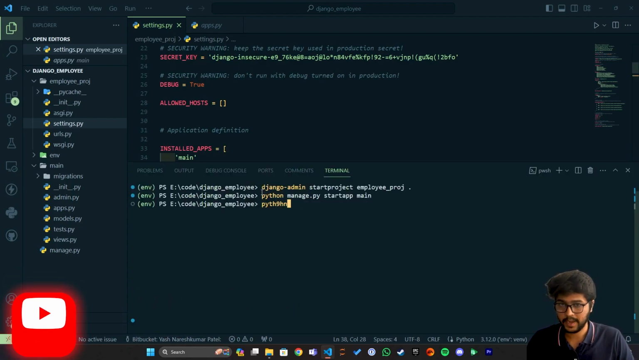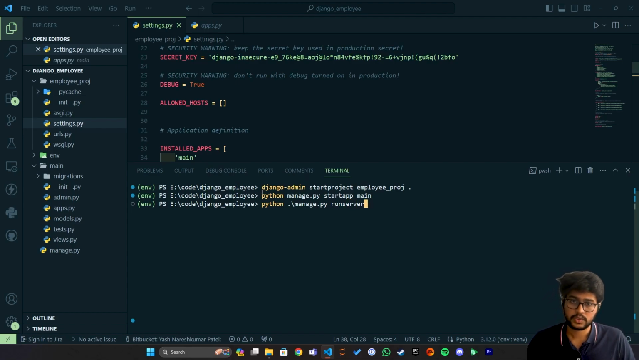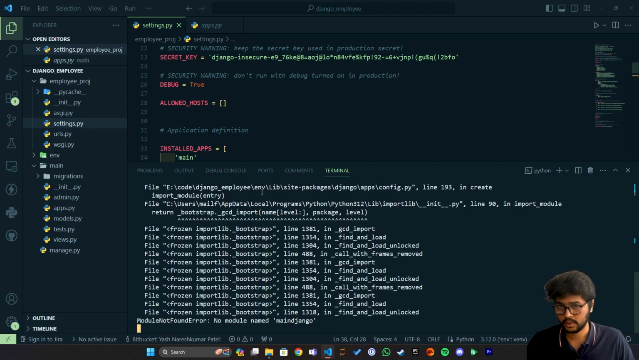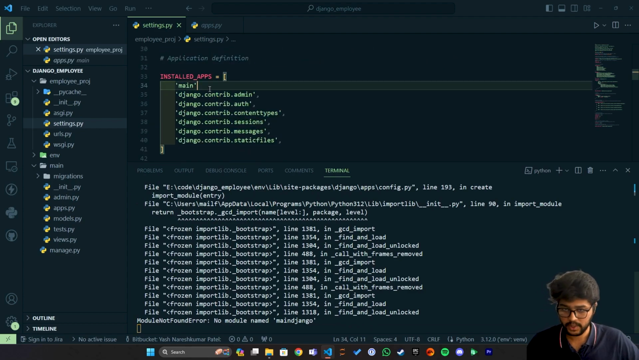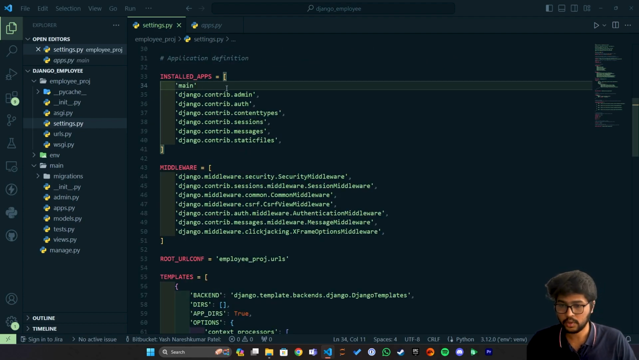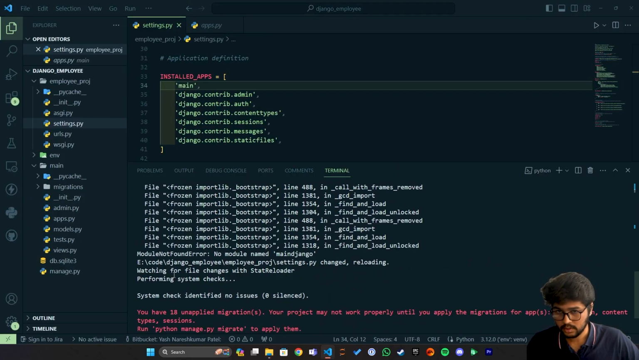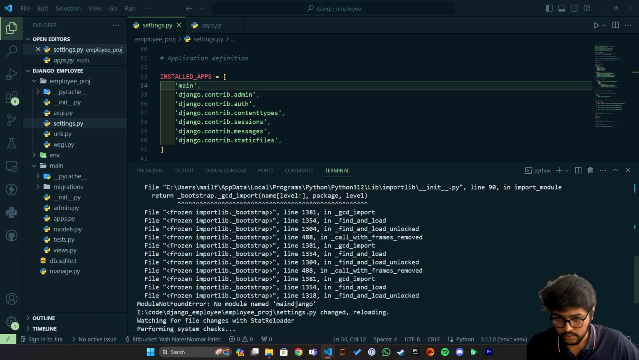Now if we write python manage.py runserver, so the runserver command is used to run the Django project. If I click on enter, it will start the server. Okay, so here I have made one mistake, which is I have not written a comma over here, which is why it is taking the whole string. So if I show you, yeah,